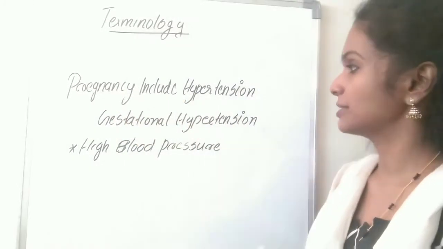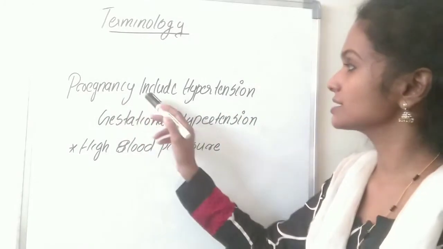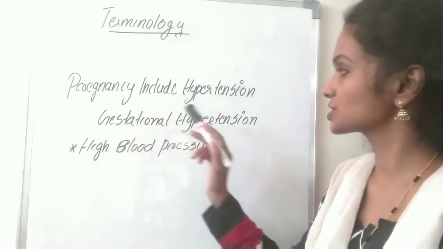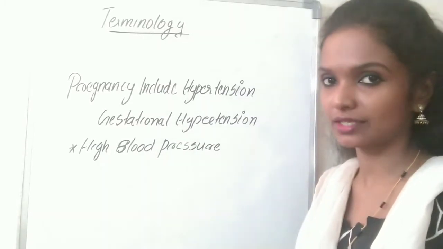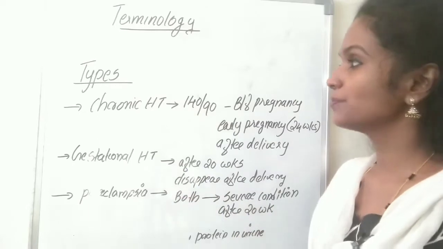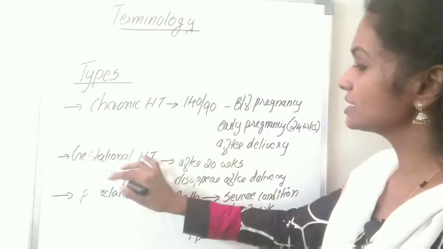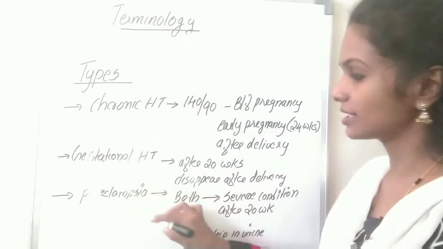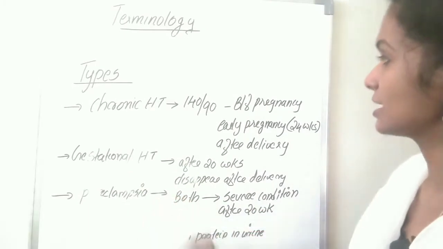Pregnancy-induced hypertension, also called gestational hypertension. It is the condition of high blood pressure during pregnancy. We'll see the types of pregnancy-induced hypertension. What are the types? Chronic hypertension, gestational hypertension, and pre-eclampsia.